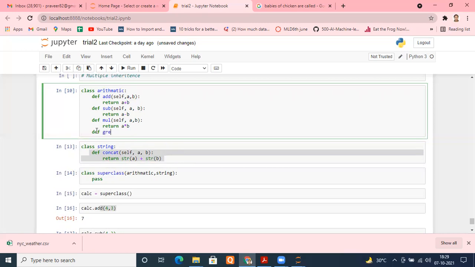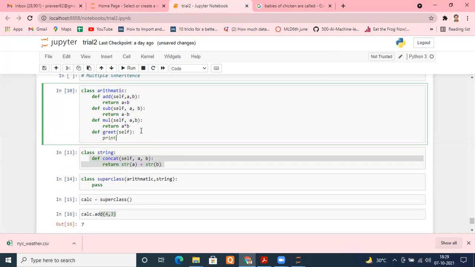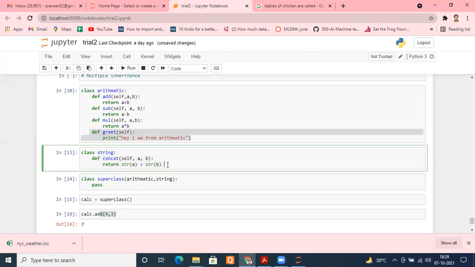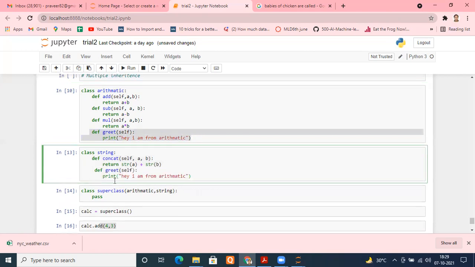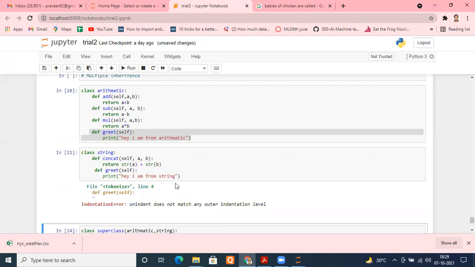So I've created a function greet, giving the argument self. And here I'm printing, print, "Hey, I'm from arithmetic." And the same function I'm defining in my other class here, but here typing, "Hey, I am from string." So I'm running this one as well as this one. What happened? Def greet. Okay, indentation problem. Let me bring it back. Sorry, Control Z.